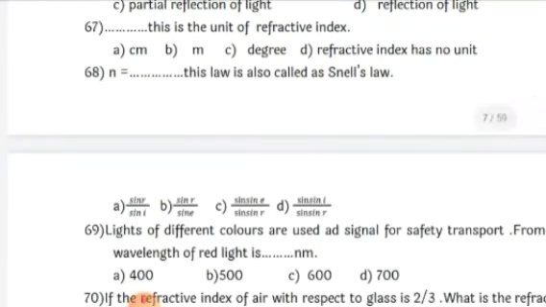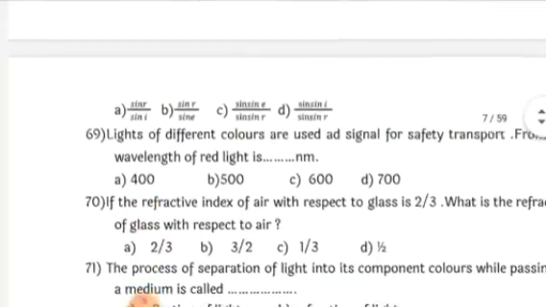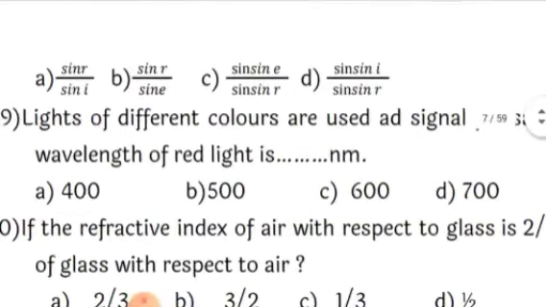Next, n is equal to sin I upon sin R, which is also called Snell's law. Snell's law says that sin I upon sin R is equal to n, that is, the refractive index. So the refractive index is equal to sin I upon sin R, which is also called Snell's law. So the correct option here is, if you see, your first one is sin R upon sin I,